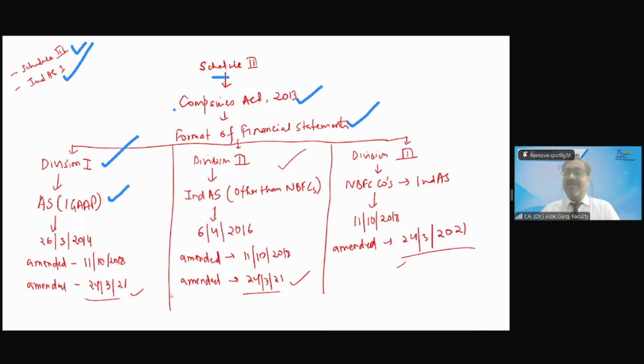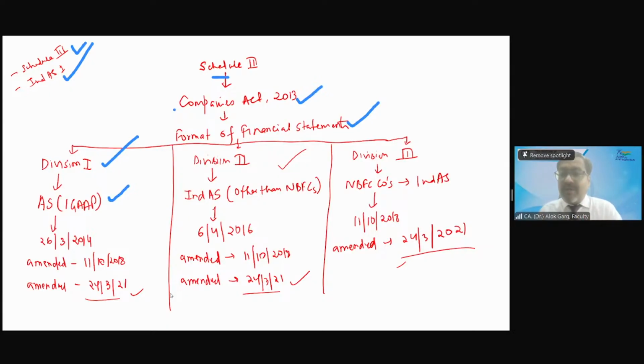So these are the three class of companies: unlisted companies whose net worth is less than 250 crores, bank and insurance companies, and small and medium enterprises and companies listed on a small and medium enterprise stock exchange. These are three class of companies which are applying accounting standard in preparation of their financial statement as of today as well. Okay.